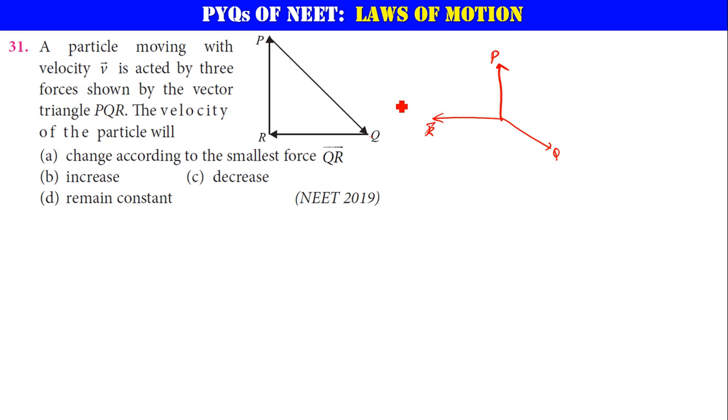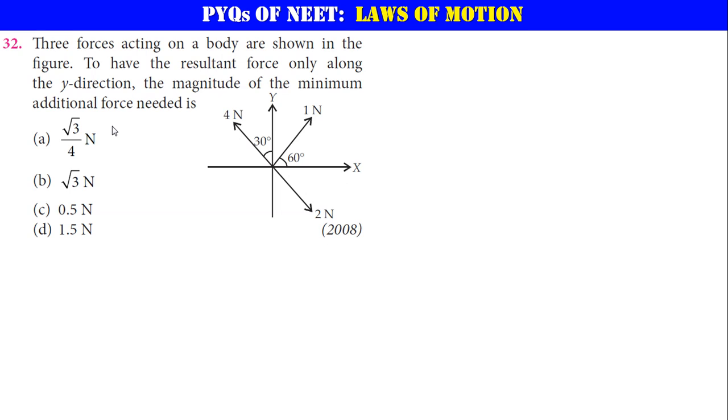Then we can say that the net force acting on the system, there is a mass m here, so net force acting on this guy will be 0. F net will be 0. If F net is equal to 0, we can say that momentum is constant. Then mass times velocity is a constant. Therefore, the velocity of the particle should remain constant. All right. Yes. Next.